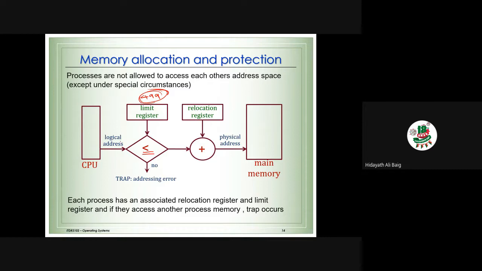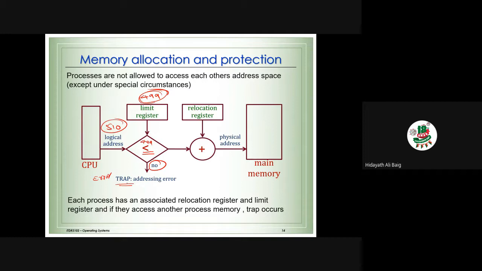In the previous example, I have 510. Is 510 less than 499? If yes, it will change the logical address to the physical address. Now, in this example, 510 is not less than 499. It is more than that. So it is no. Then what happens? There will be a trap. Trap means error.